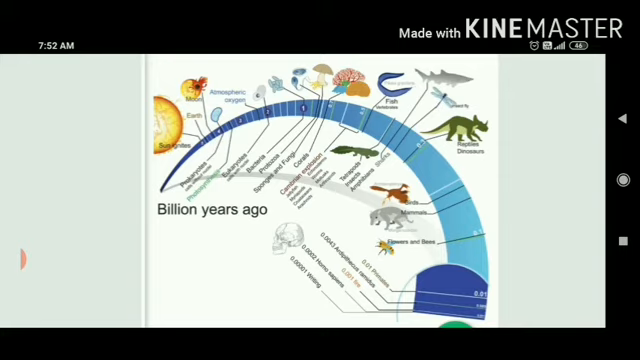The very first vertebrates were the fishes. Then they were replaced by different amphibians. After amphibians came the different reptiles such as dinosaurs. Then they were replaced by birds, then mammals. And then you can see that flowers and bees started coming. And then the evolution of man took place.